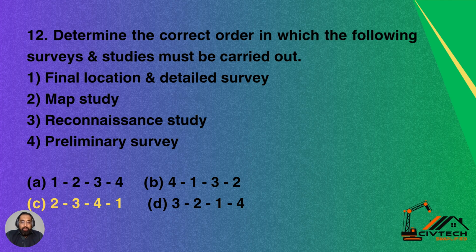Question number 12. Determine the correct order in which the following surveys and studies must be carried out. Option 1 is final location and detail survey. Option 2, map study. Option 3, reconnaissance study. Option 4, preliminary survey. So here are the orders in 4 options which should be followed.